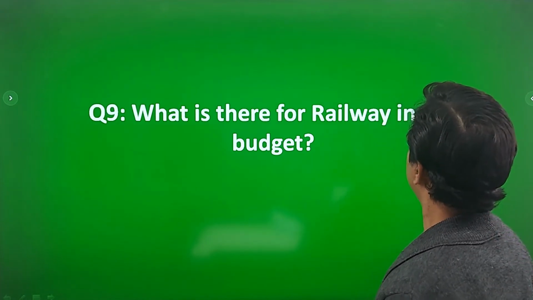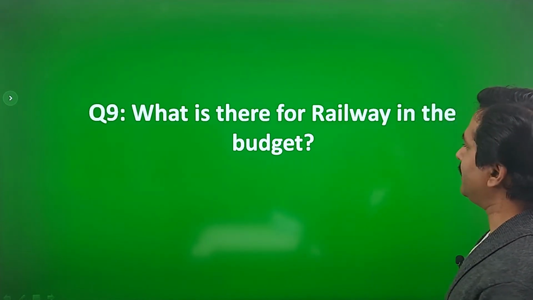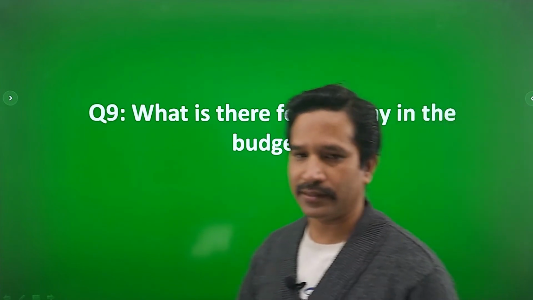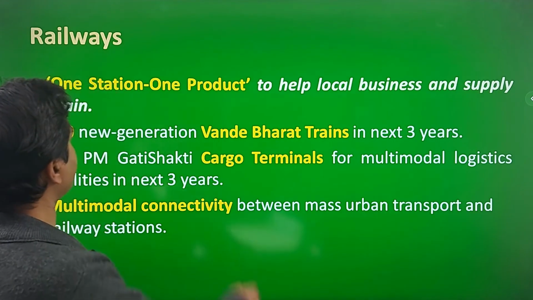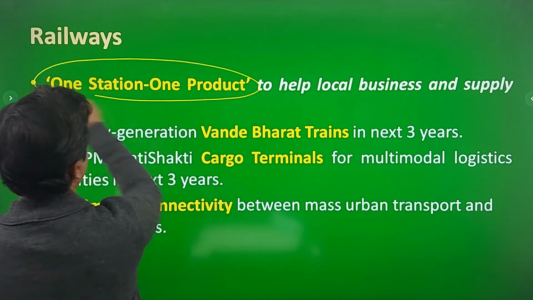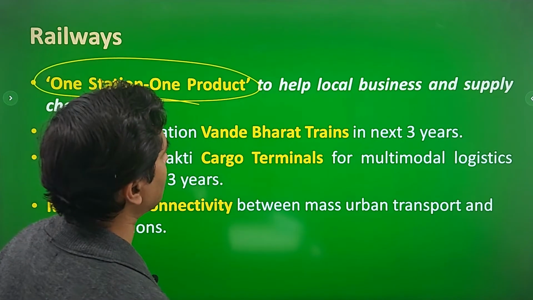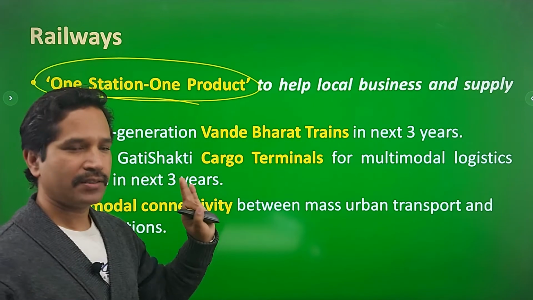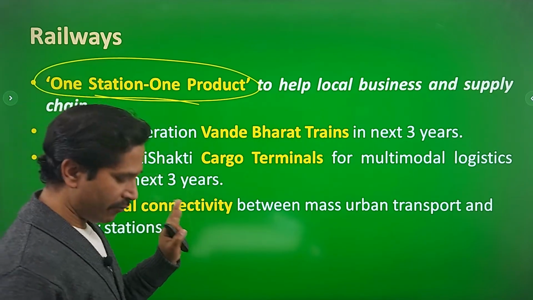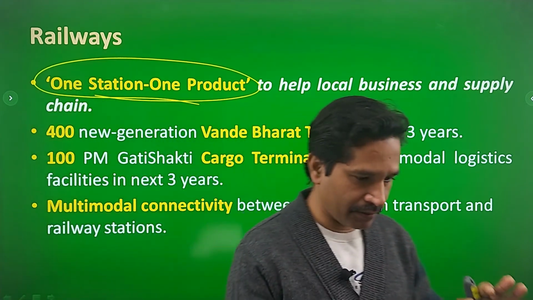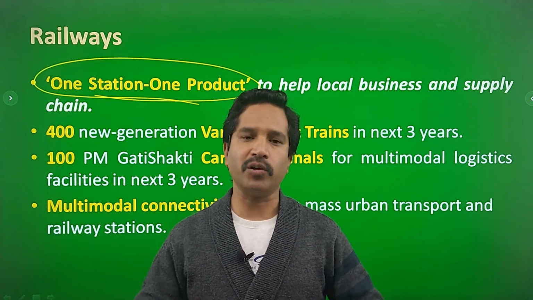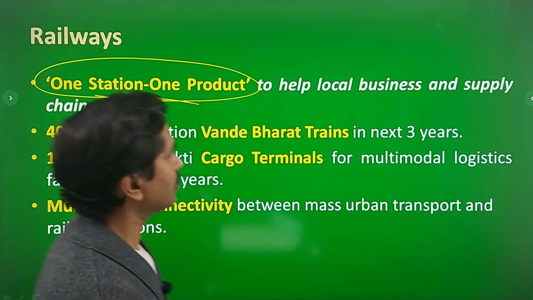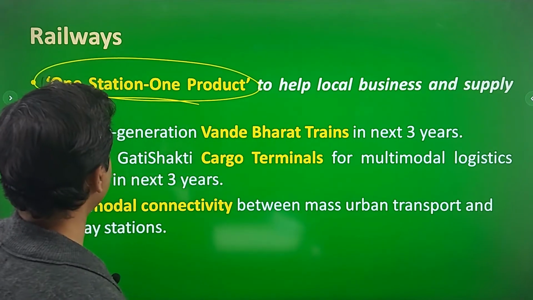What is there for the railways in the budget? How does the government address the problem of railways in the budget? Well, the One Station, One Product scheme has been launched in this budget to help local businesses and the supply chain. So one station and one product: a particular place would be identified where a particular product would be promoted, right? So it will help local business and the supply chain.